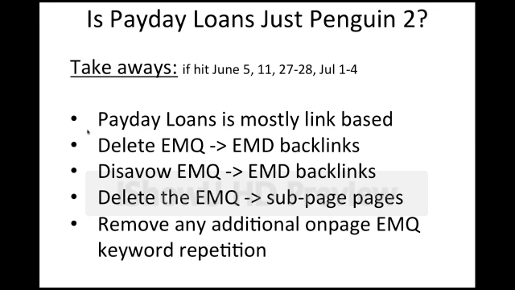So remember, Penguin is the over-optimization algorithm, and if Payday Loans is nothing but Penguin in disguise, it is an over-optimization algorithm too, and that means it wouldn't hurt if you have a bunch of keyword repetition stuffed into your title attributes or your alt attributes, or especially in hidden CSS or something like that, or you just repeat your keyword in your text a bunch of times. If your text sounds like, click here for the best Montreal real estate because we have Montreal real estate and we love Montreal real estate.